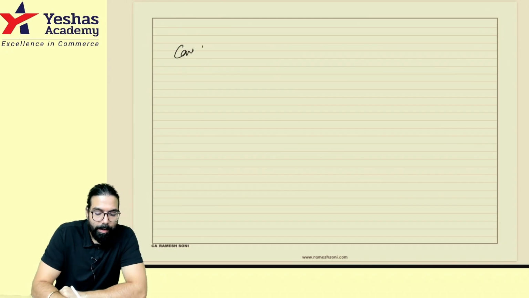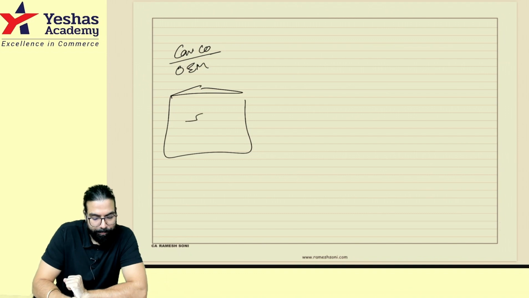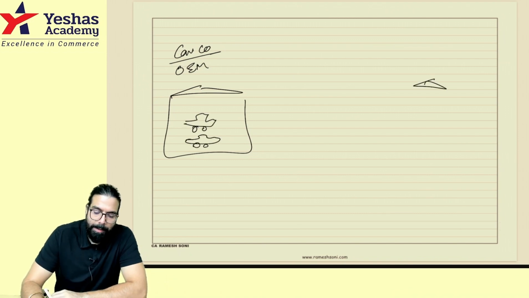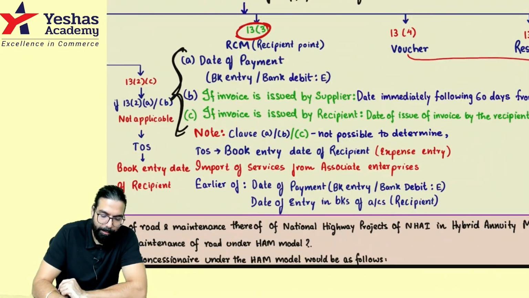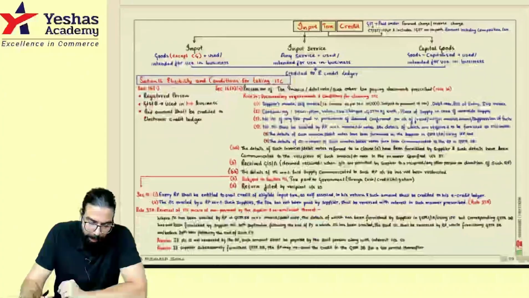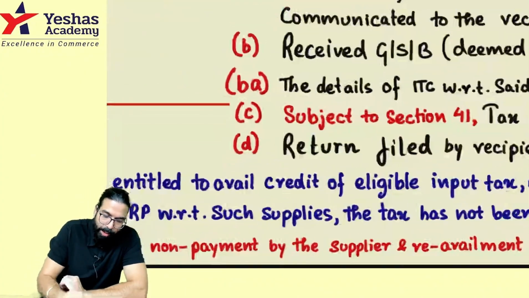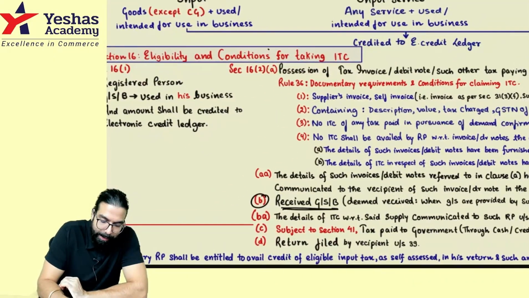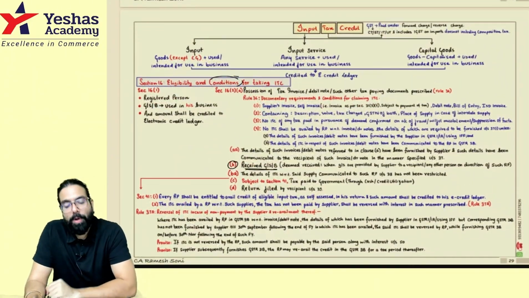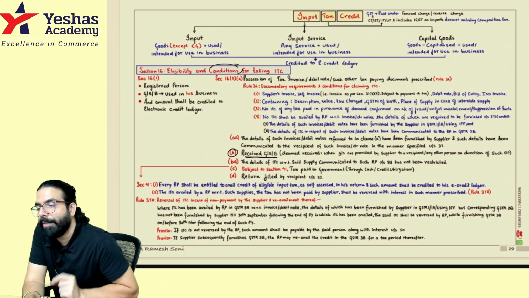There is a car company, which is called the Original Equipment Manufacturer, who is making cars. I am the buyer over here, the recipient. I have done the amendment here also. If you remember, you should have received the goods, services or both. Only then can you take the ITC. In the ITC chapter, I told you if you want to take the credit, you should have received the goods, services or both.